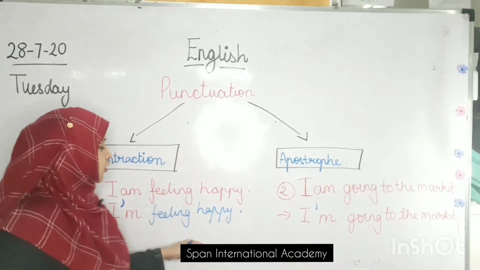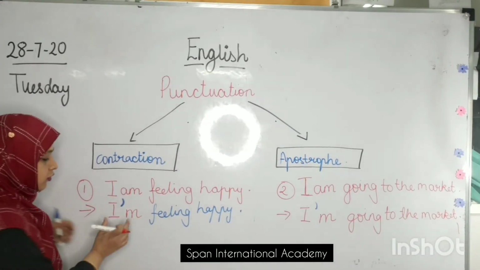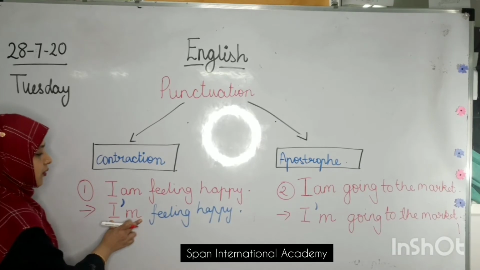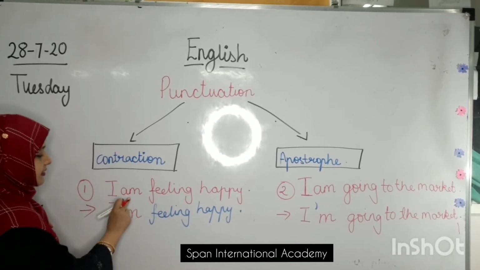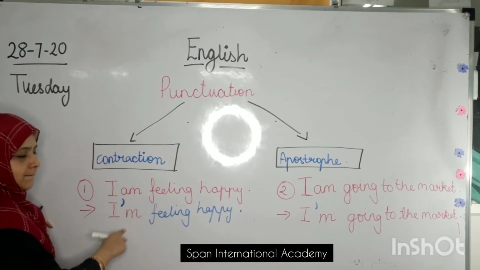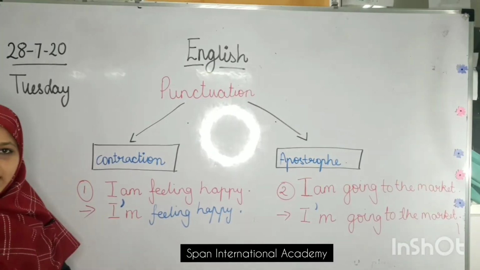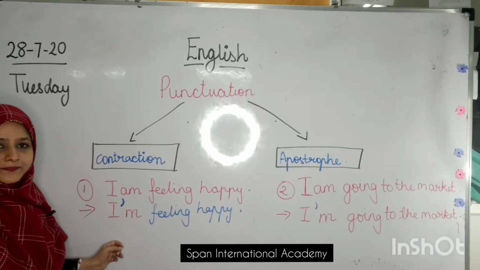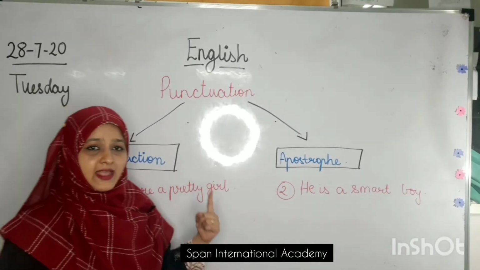Now you all know how I mix I and am, and how I write that contraction. This small word which we have got from these two big words is called contraction. And this sign which we put instead of a letter which we drop, which we don't write, is called an apostrophe. Yes, did you all understand? Now we have made the contraction of the words I am.